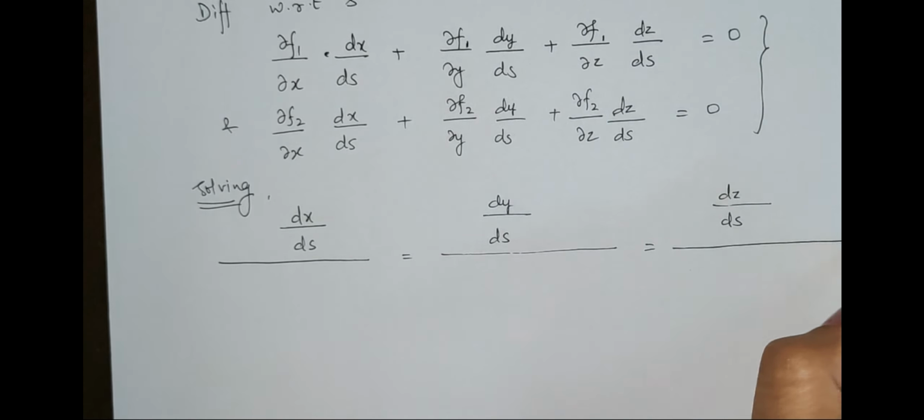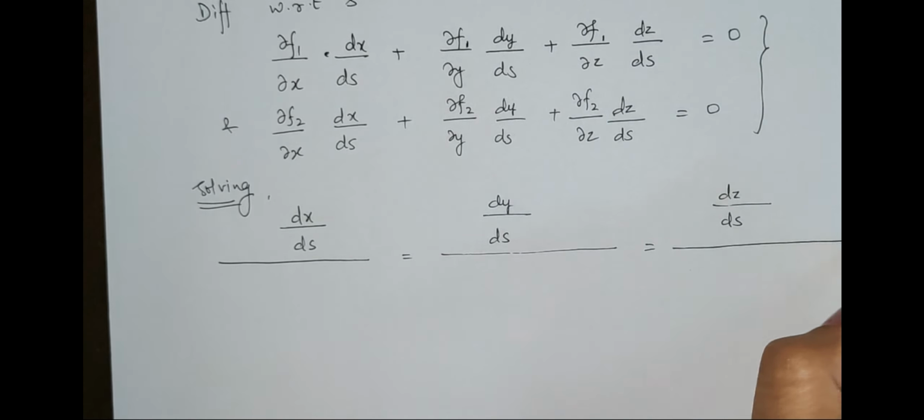So how do we solve in such a case? For dx by ds, forget this one for a while, and look at the coefficients: this into this minus this into this. So what will I get? Del f1 by del y into del f2 by del z, minus this into this, so it would be del f1 by del z into del f2 by del y.